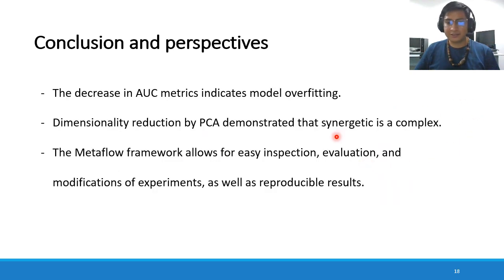So let's summarize our principal findings. We see the area under the ROC curve indicates that the models, even if the performance is good, still need to take care of overfitting. And also, we see that with an increasing number of components during principal component analysis, the model performance increases.